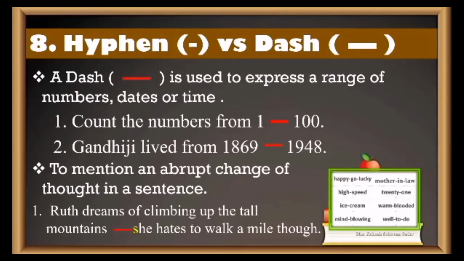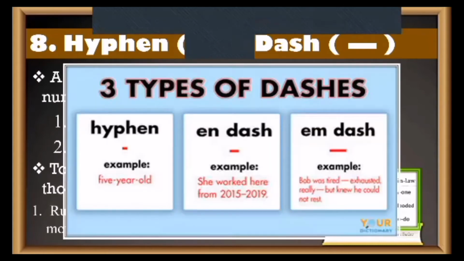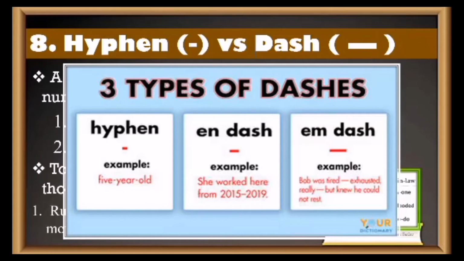Clear? Now, finally, you need to understand the three types of dashes. The first, hyphen. Very small. That is 5-year-old. You see, hyphen is used there, there is no space. Then is the N dash, E-N. N is small, remember. She worked here from 2015 to 2019. The biggest dash is the M dash. See, can you see M is again big? The space that it occupies.